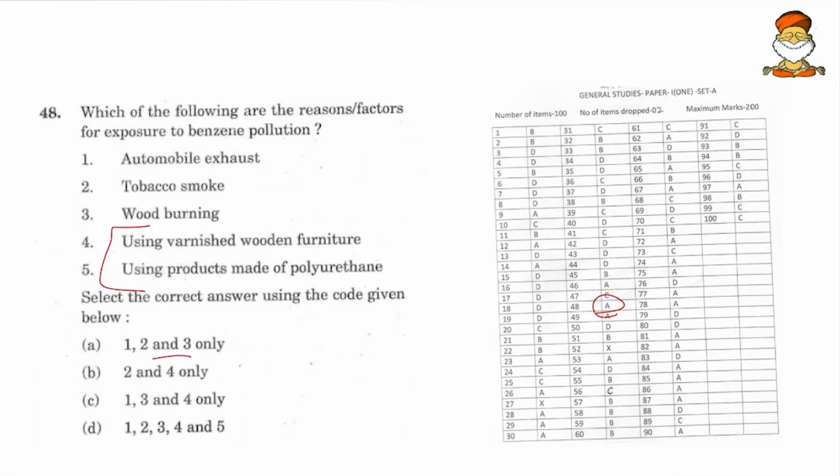So here the quantity is being searched for. Say, for example, in automobile exhaust or tobacco smoke or wood burning, enough smoke and enough carbon compounds are being emitted to the atmosphere. But by using varnished wooden furniture or polyurethane, not much benzene is released. And we cannot say the benzene released by these is not amenable for pollution, but pollution requires large quantity. So mark the word used, and next time if the same word or a similar statement comes, make sure you go with UPSC's trend.